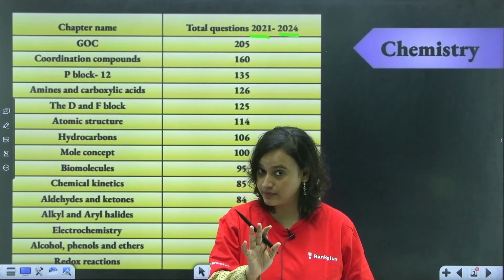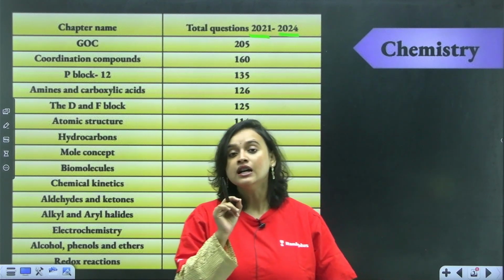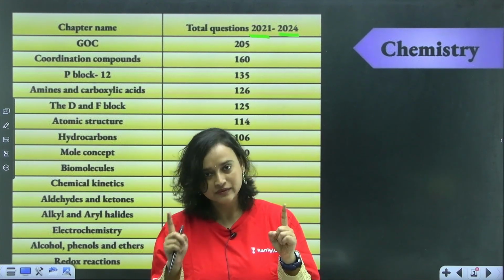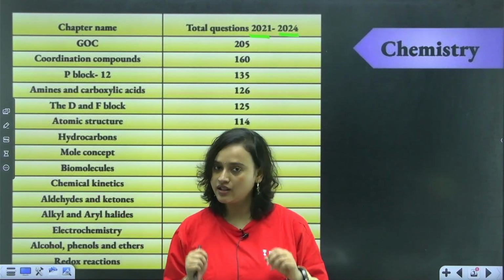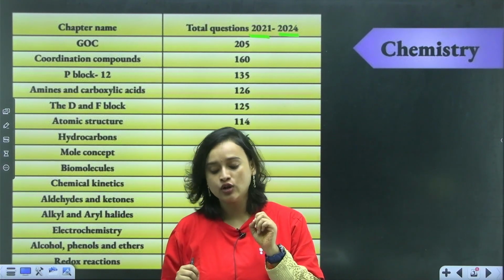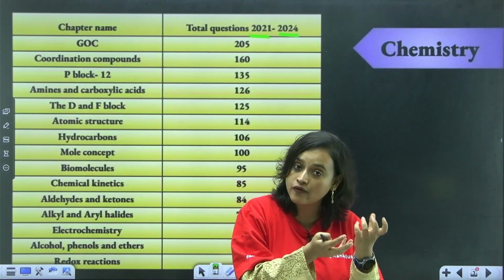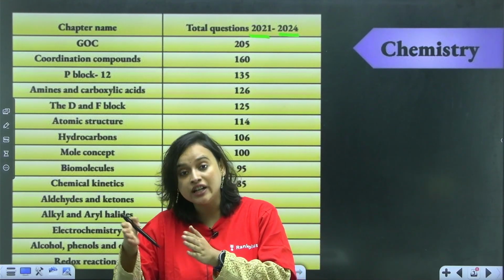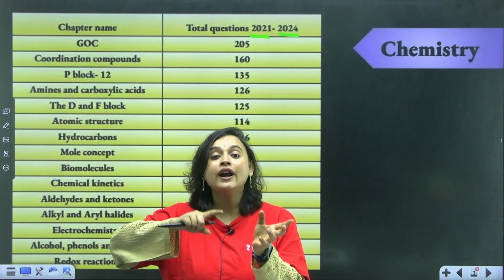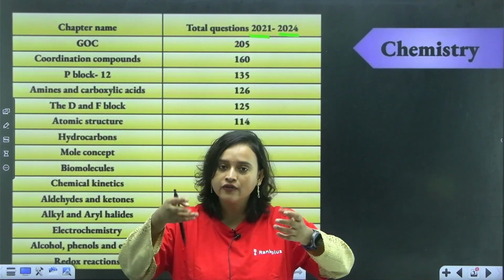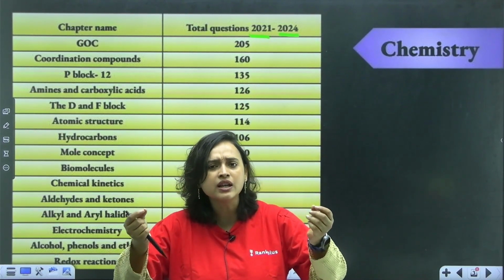There is a possibility. But if I take the timeline of 10 years and look at all the 10 years of question papers, we notice that before 2021, the question paper was slightly different. And after 2021 to 2024, the question paper is also slightly different. Overall, the difficulty level remains almost the same.